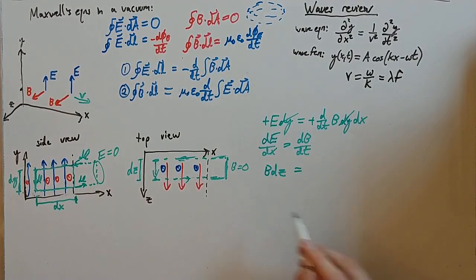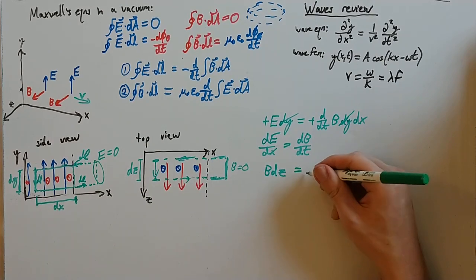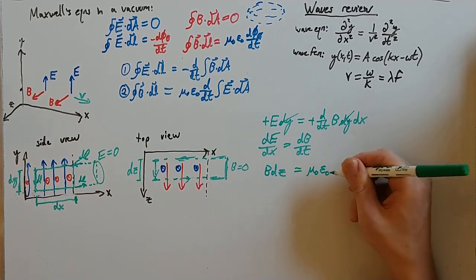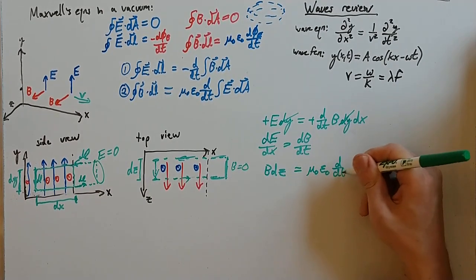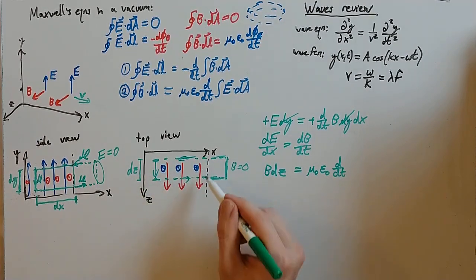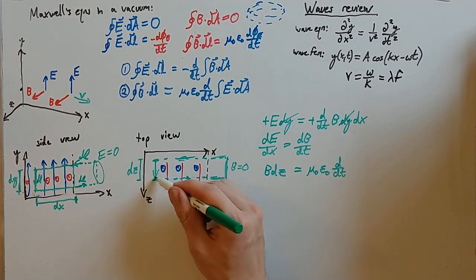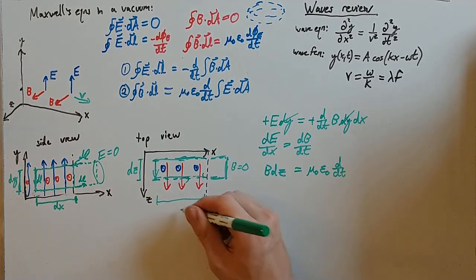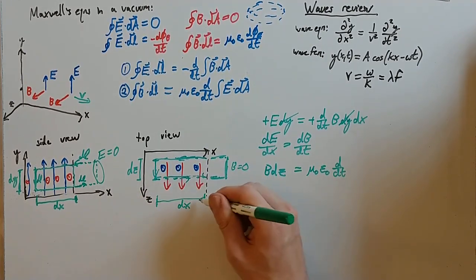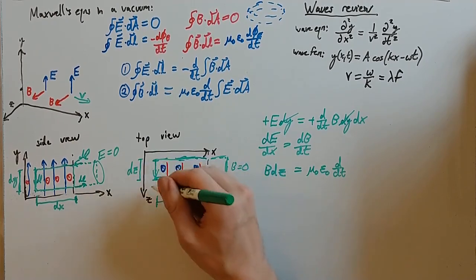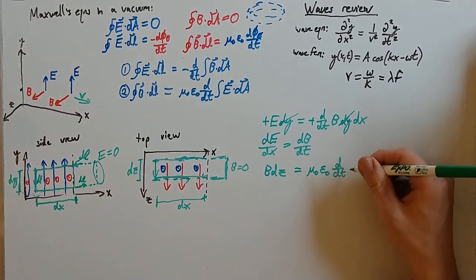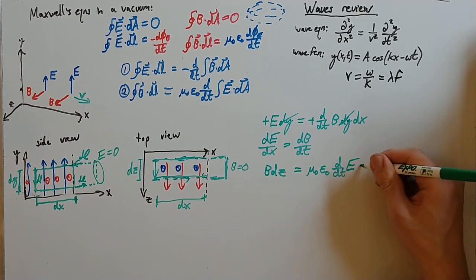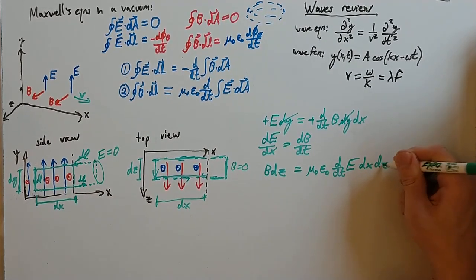And, okay, well, what about the other side? The other side has mu naught epsilon naught d/dt, and now I need the electric flux going through here. So what's the flux in this region? Well, the flux is going to depend on dx, this distance from here to here, and dz, that's the area and the amount of electric field going through. So that's E times dx times dz.